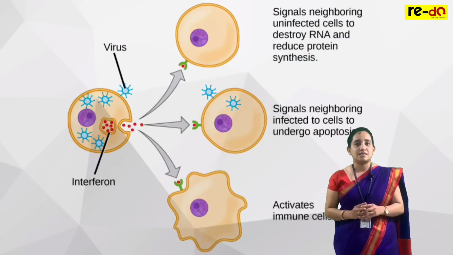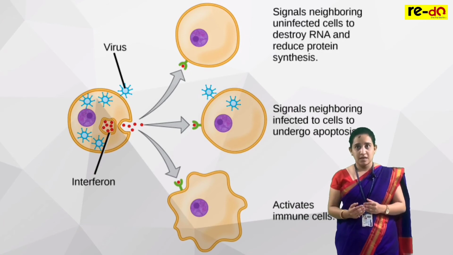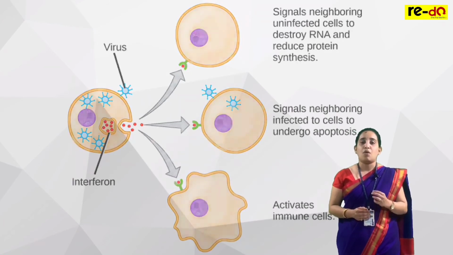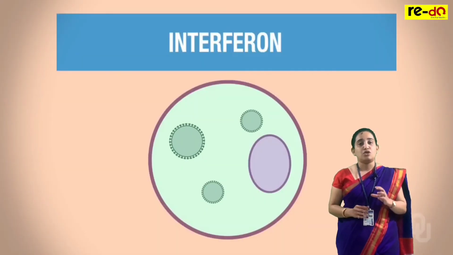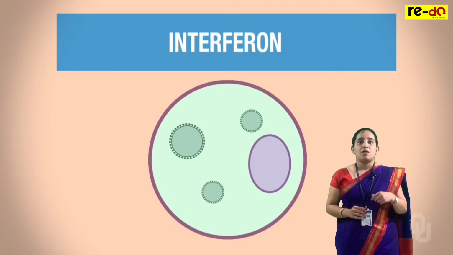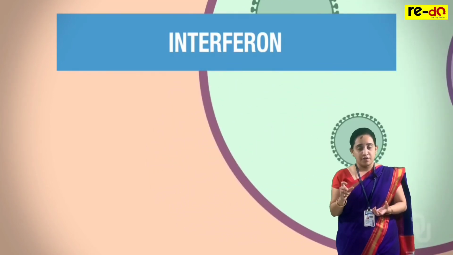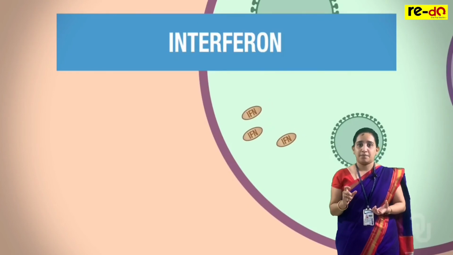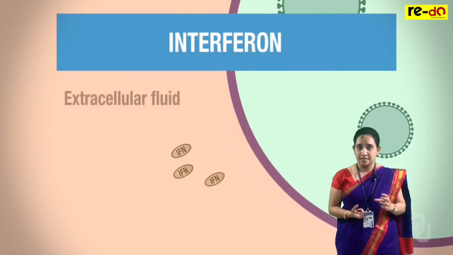The fourth barrier is the cytokine barrier, or we call it the biochemical barrier. Cells which are infected by a virus secrete proteins called interferons, which protect non-infected cells from further viral infection. These interferons act as an alarm. They understand that there is a virus which is infecting the cells.